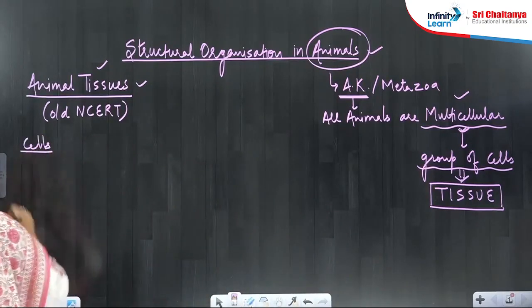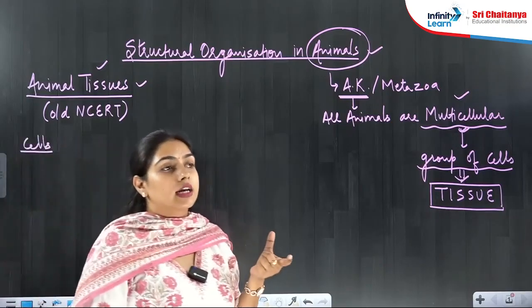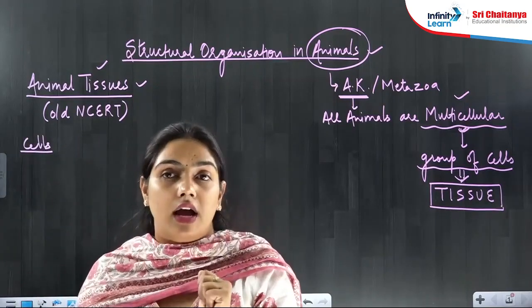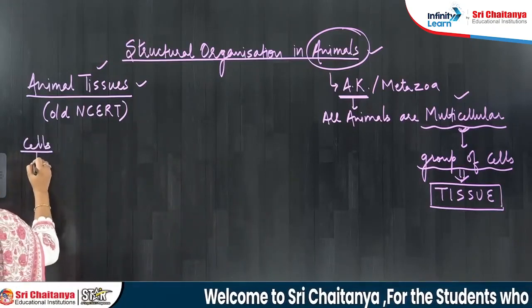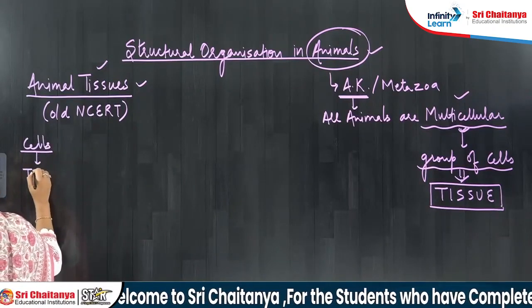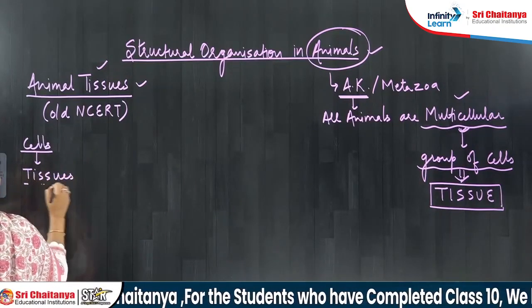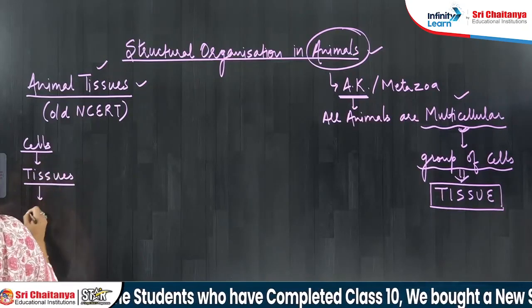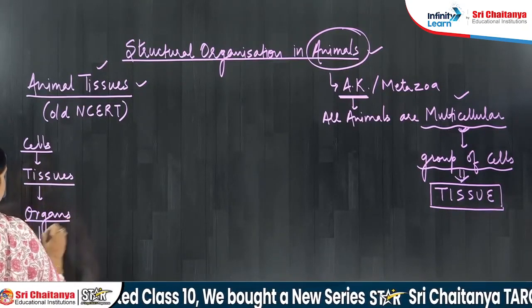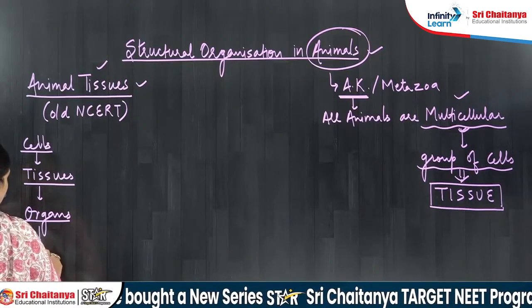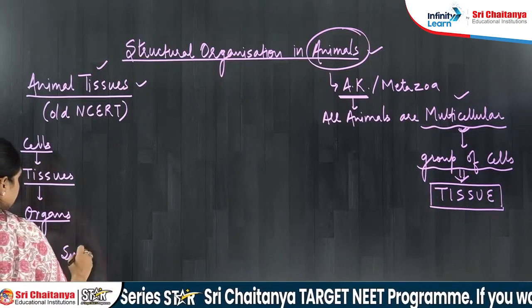Cellular level of organization is there in Porifera. Then in the next phylum, Coelenterata, there will be tissue level of organization. So cells will make tissues, tissues will make organs, and organs will make organ system. Organs will make what? Organ system.